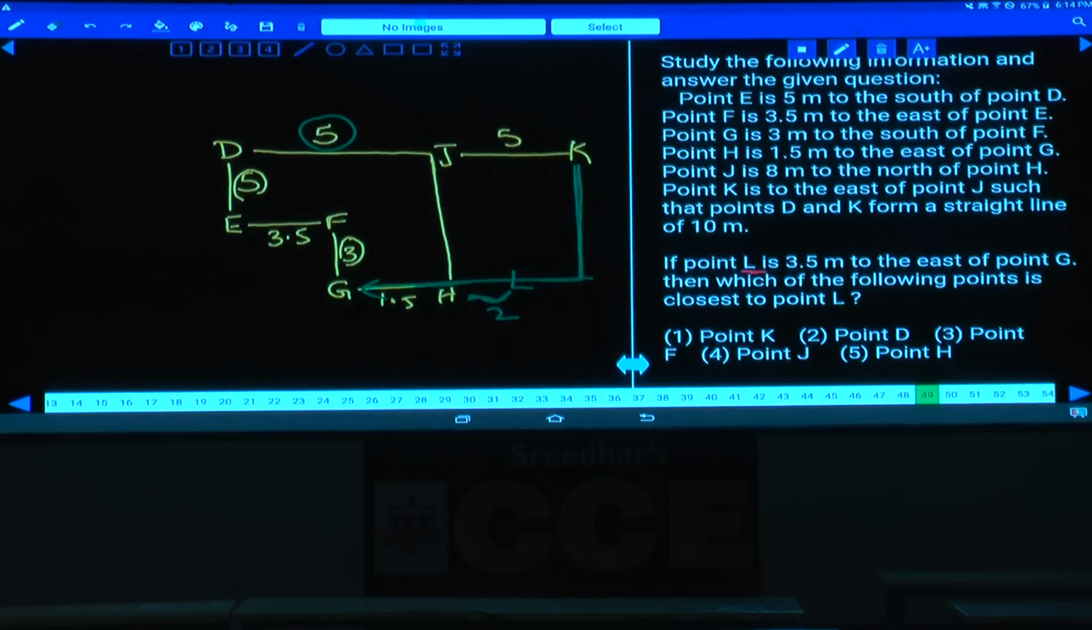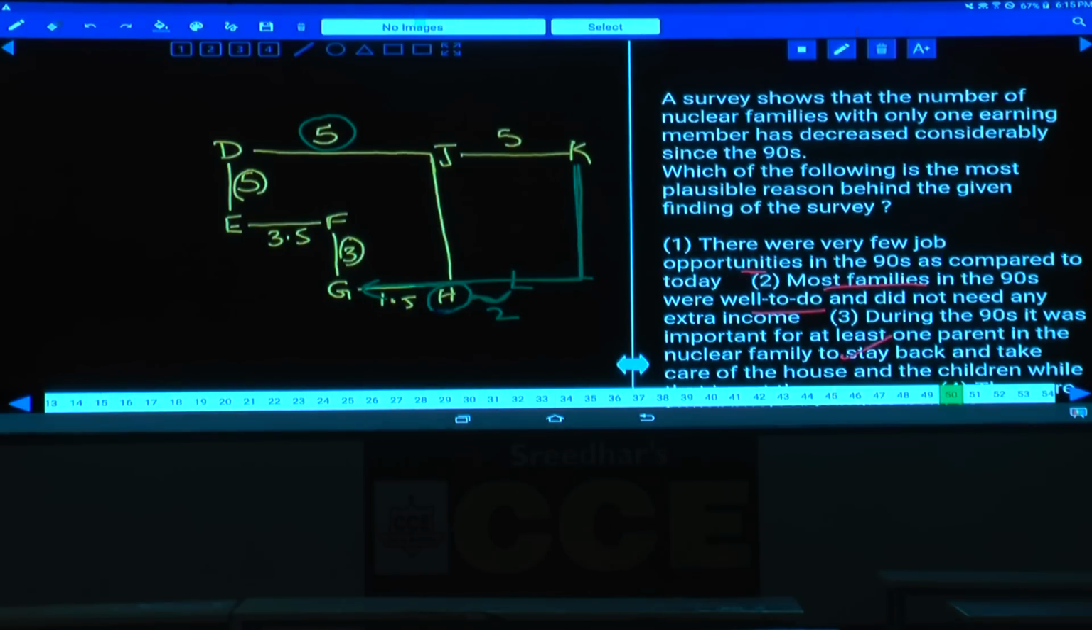east of G. Then which of the following points is closer to L? Yes, tell me which is closer to L. Only H is closest to L. H, that is given in choice 5, and it is just 2 meters away from this one. Choice 5 is the answer. Done with this question number 49. Then question number 50.